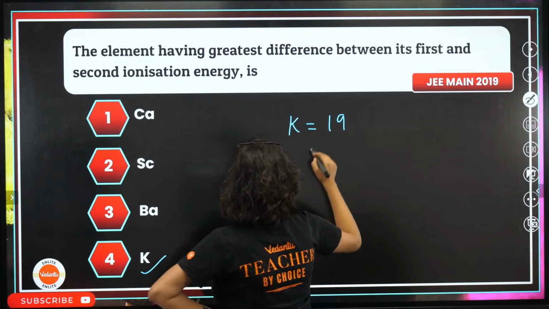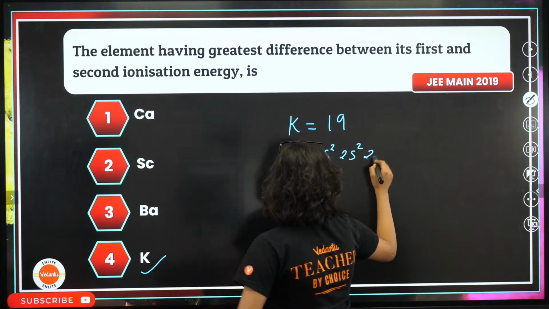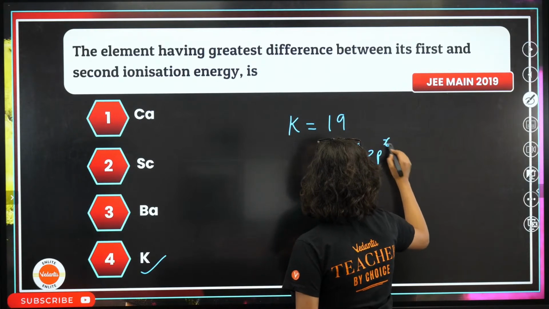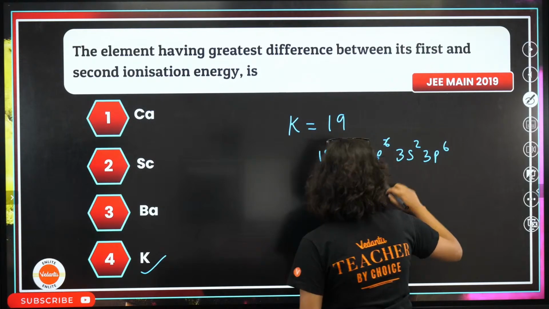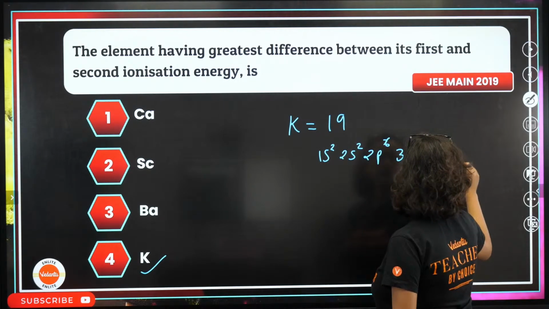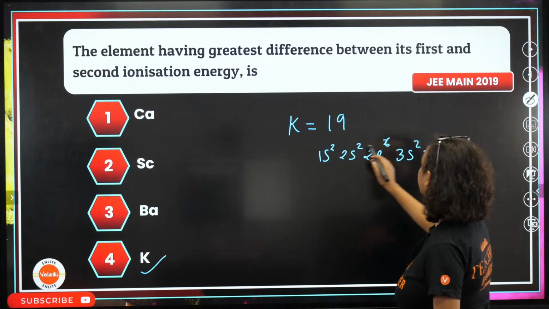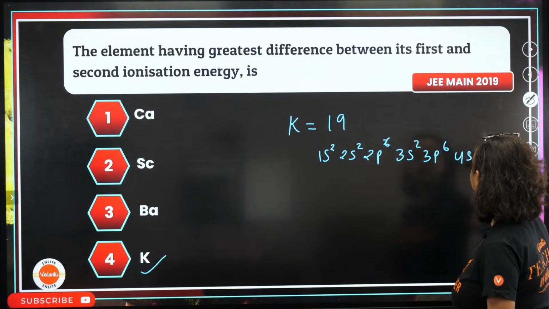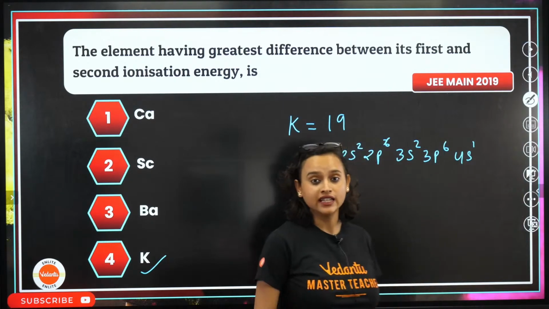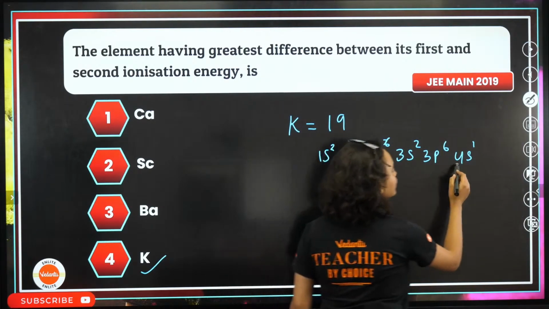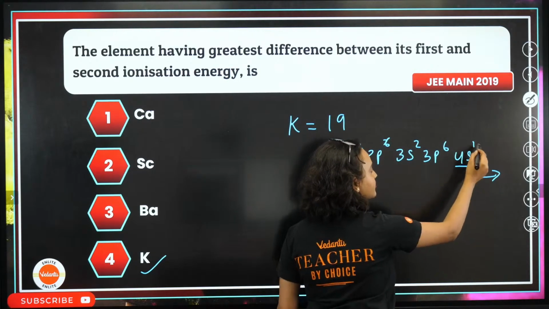Now let's see. What is the electronic configuration? 1s2, 2s2, 2p6, 10 done, 3s2, 3p6, then 4s1. Now see, very easily it will be able to lose this electron, isn't it? Very easily it will be able to lose this electron because there is only one.